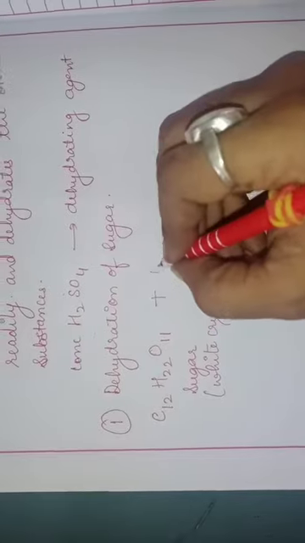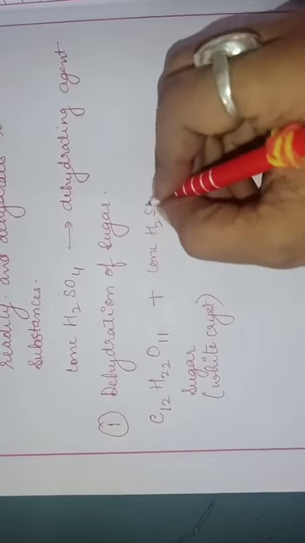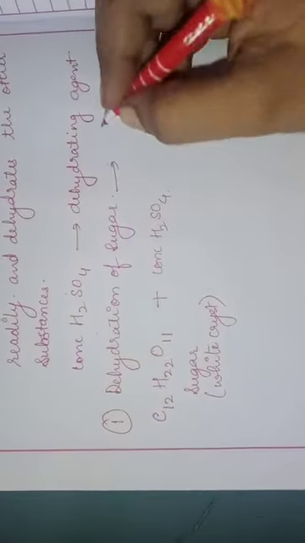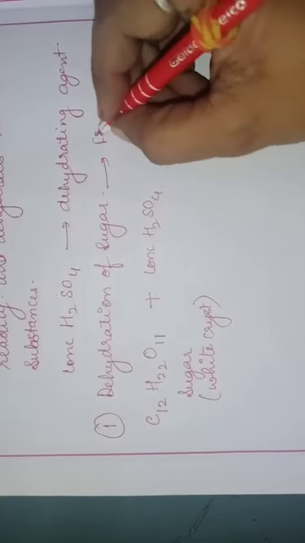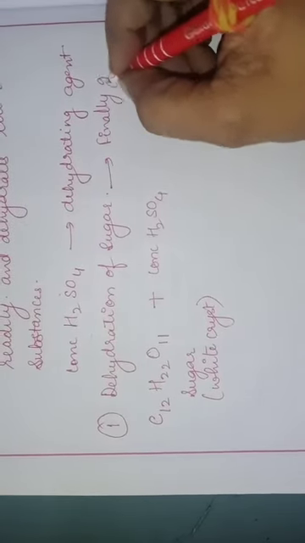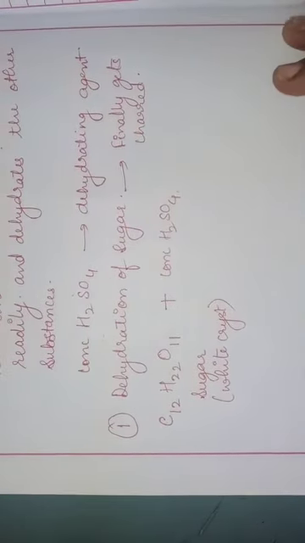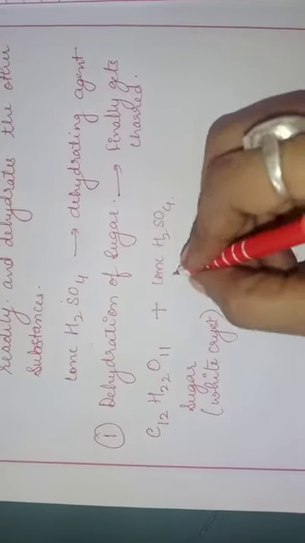So when you pass concentrated H2SO4, it will dehydrate. That means it will remove the water molecules totally, and it will char the substance black. Okay, it will char the substance. That means sugar will finally get charred. Charred means it will turn what? Black.